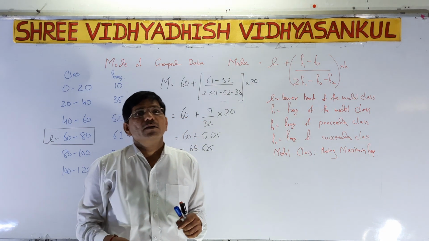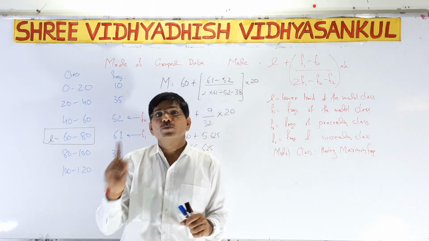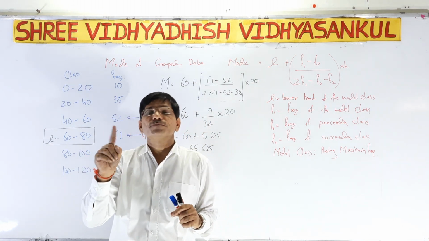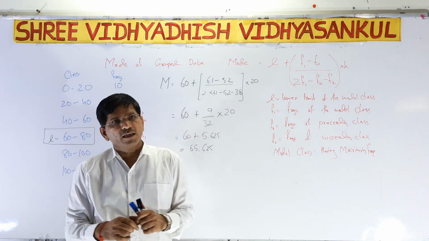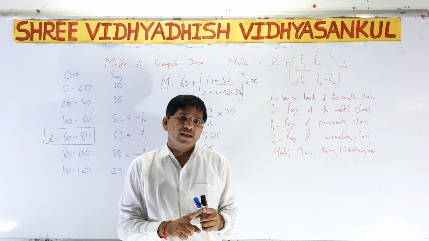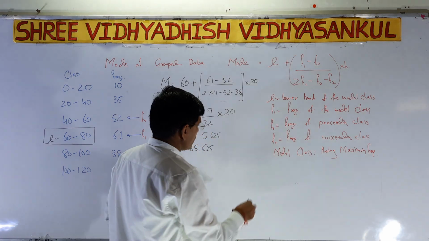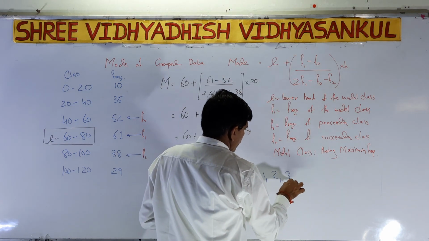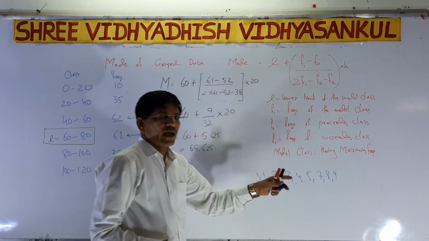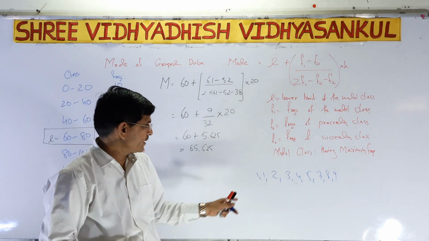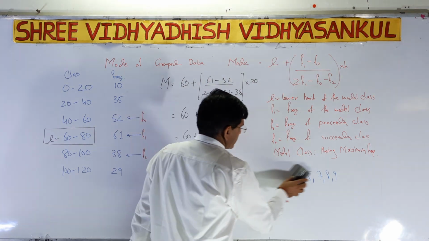First of all, we already understood in 9th standard that for ungrouped data, the mode is the maximum frequency. If number of frequencies are given, the maximum repeated observation is the mode. If the data is 1, 1, 2, 3, 4, 5, 7, 8 and 9, and someone asks you the mode of this ungrouped data, it is 1, because it is the maximum repeated observation, or frequency.